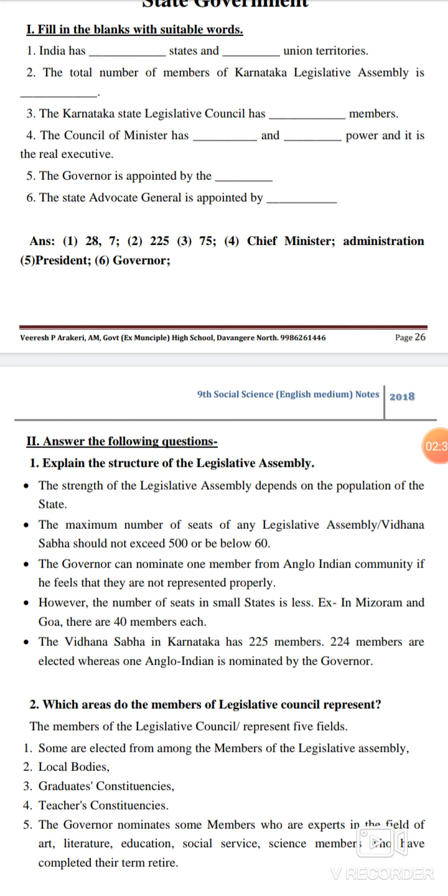However, the number of seats in small states is less, in Mizoram and Goa there are 40 members each. The Vidhana Sabha in Karnataka has 225 members, 224 members are elected, whereas one Anglo-Indian is nominated by the Governor.